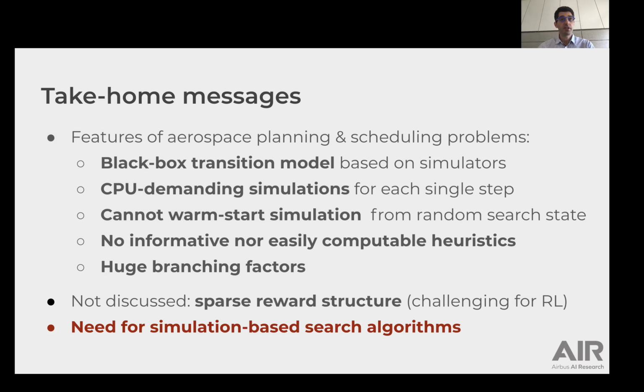To conclude this presentation, I would like to underline the main features and challenges of many aerospace planning and scheduling applications. The state transition function is a black box that uses complex simulation engines. Each simulation step is CPU demanding, up to tens of seconds for a single simulation step. In many cases, the simulations cannot be one-started from random search states. There is generally no informative nor easily computable heuristics, despite huge branching factors that call for efficient pruning mechanisms.